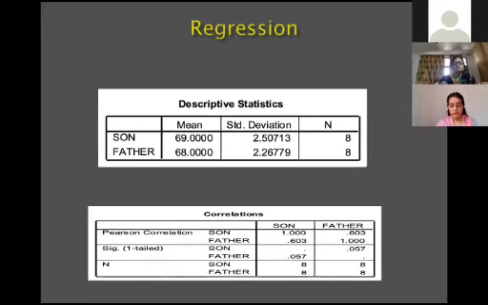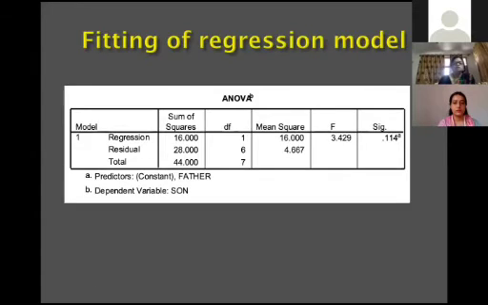The SPSS output will first give the descriptive statistics, second the correlation, and third the ANOVA table. In the ANOVA table, you see the last value. If this value is not significant, you can say your model is not fitting, or the model is not good. This is only to see the fit of the model.